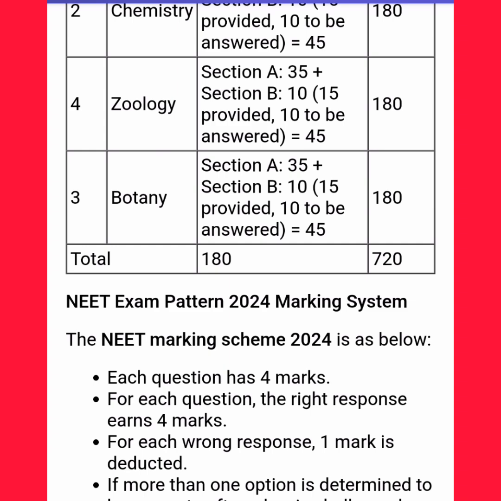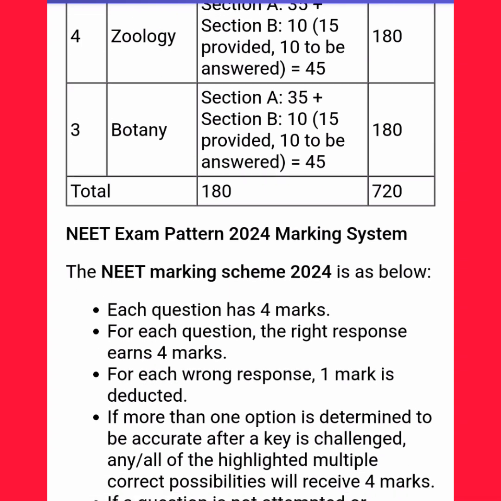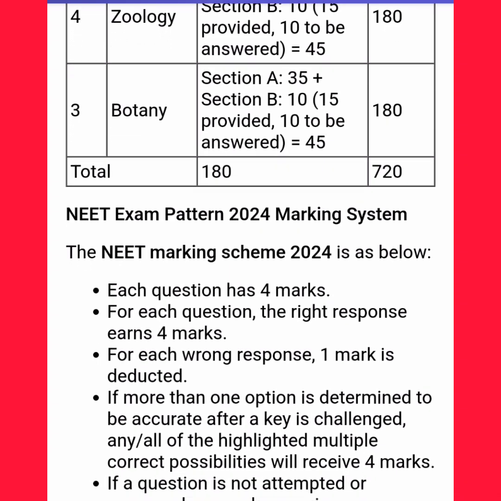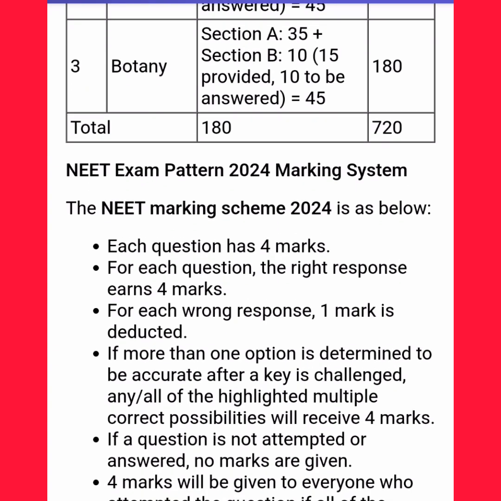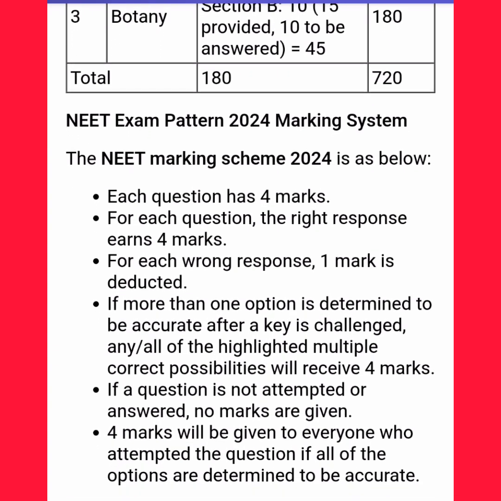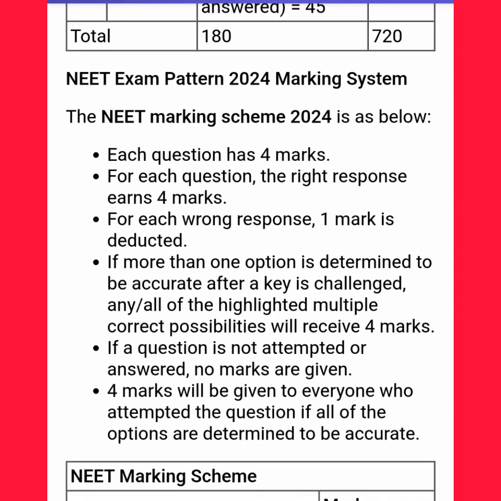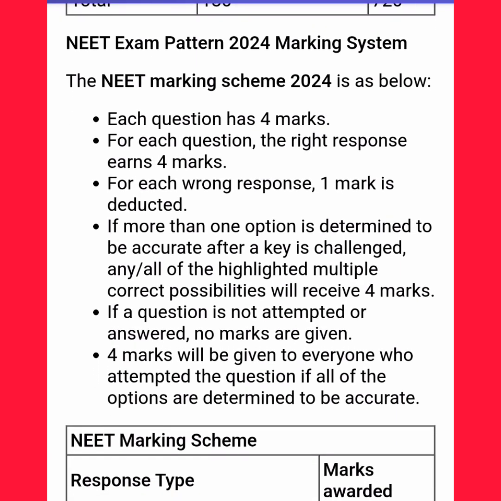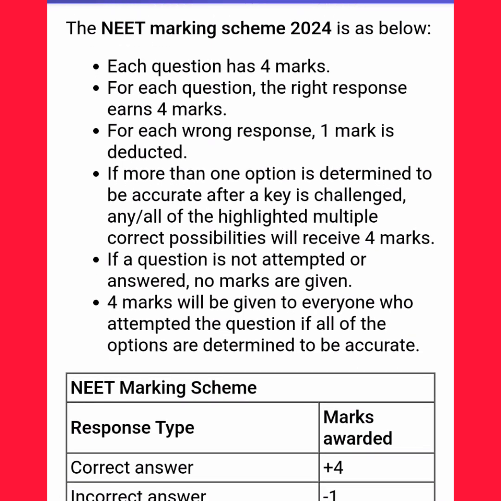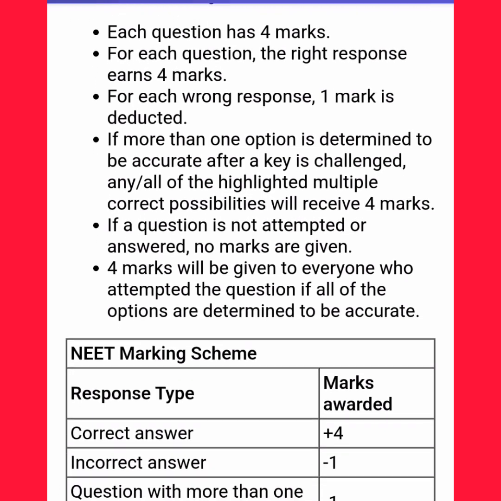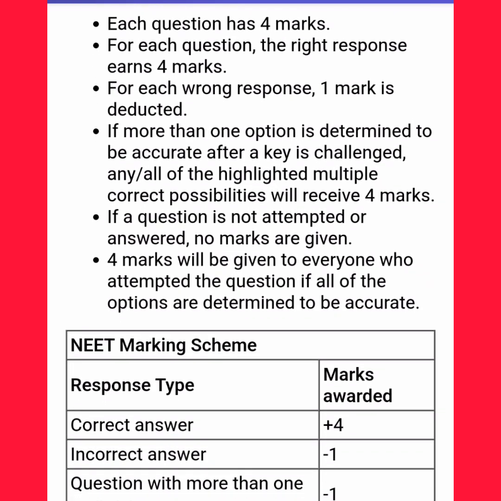NEET Exam Pattern 2024 Marking System. The NEET Marking Scheme 2024 is as below. Each question has 4 marks. For each question, the right response earns 4 marks. For each wrong response, 1 mark is deducted. If more than one option is determined to be accurate after a key is challenged, all of the highlighted multiple correct possibilities will receive 4 marks. If a question is not attempted or answered, no marks are given.